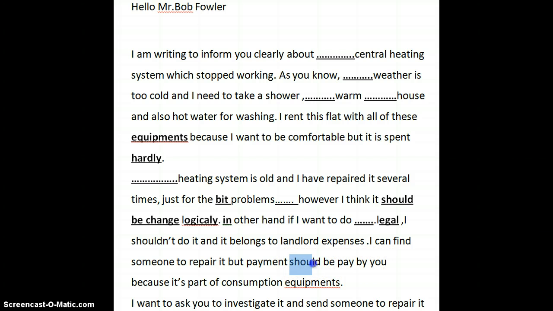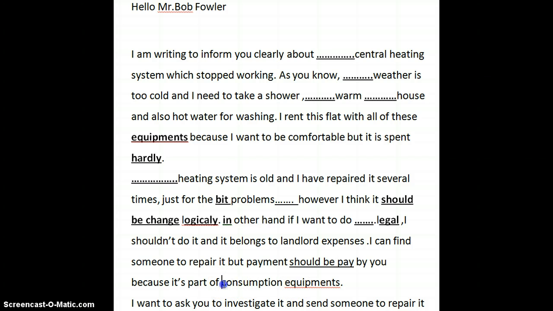Again, you've used the same formula that you used before, "should be pay", which suggests that you're using the passive voice because you have "by you" at the end of the sentence. So once again, would you take a look at the form of your main verb, please, if you want to use the passive voice. The sentence is correct. Kindly take a look at the form of the verb that you have here for the passive voice. "I can find someone to repair it, but payment should be pay by you because it's part of consumption equipments."